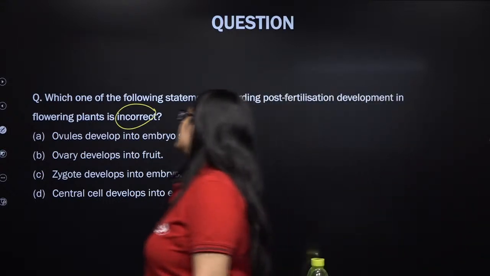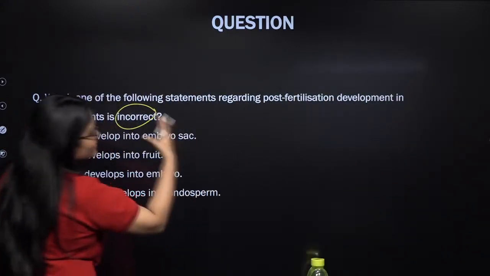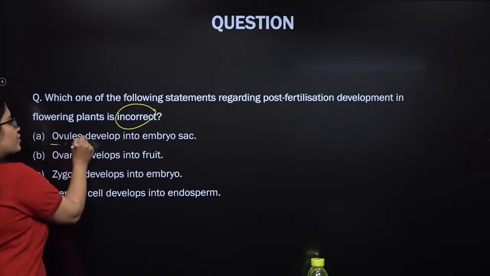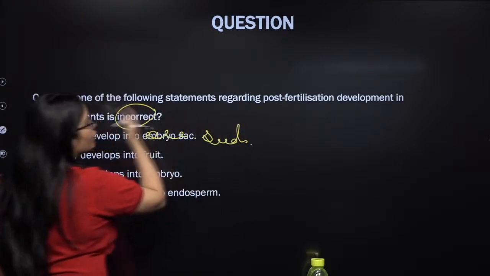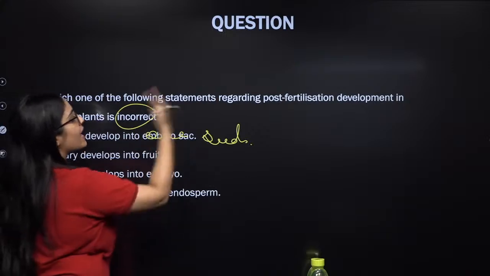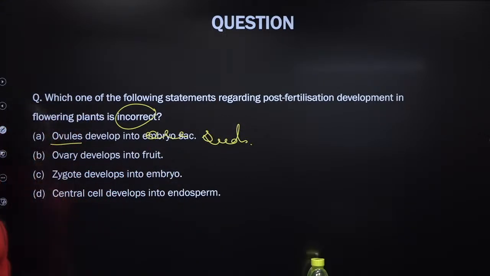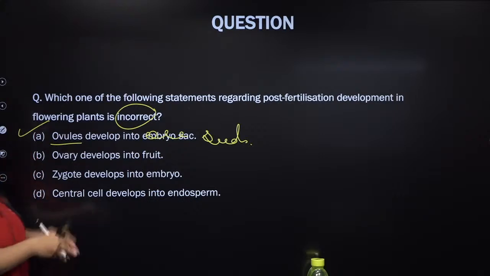Ovules developing into embryo sac does not take place after fertilization. Ovules actually will develop into seed. So जहाँ पर ovules थे अब वहाँ seed बन जाएंगे after fertilization. This was wrong. Ovary will develop into fruit. Ovary wall will form fruit walls. Zygote will develop into embryo.